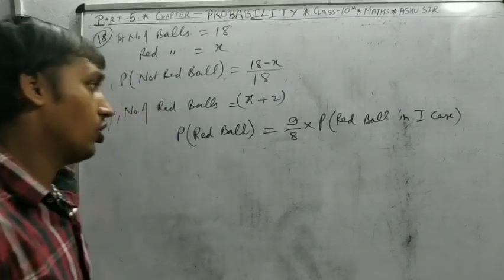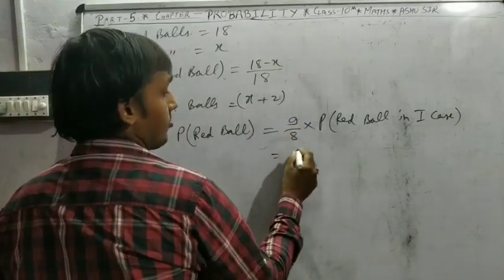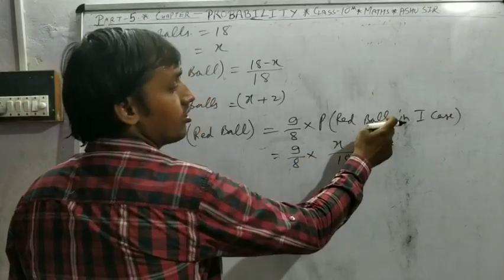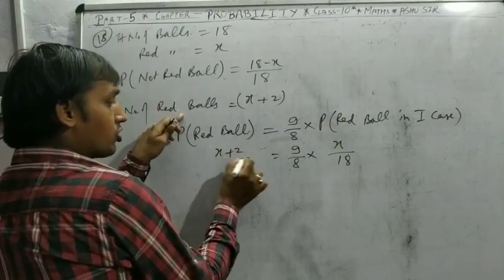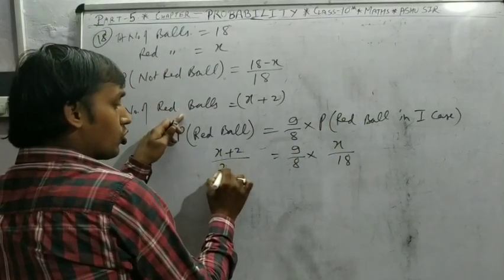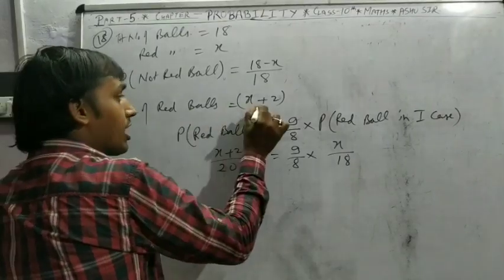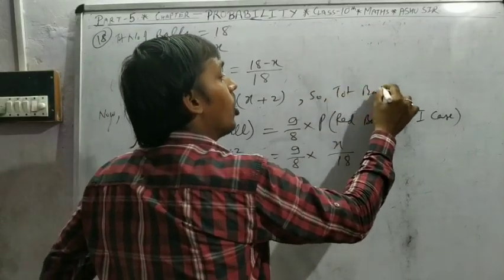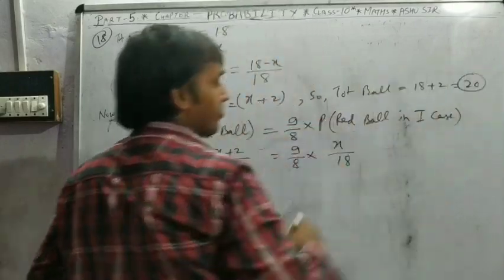Find the value of X. So what is the probability of a red ball in the first case? X by 18. And the probability of a red ball in this case is X plus 2 by 20, because if the number of red balls is X plus 2, the total number of balls also increases by 2, that is 20.